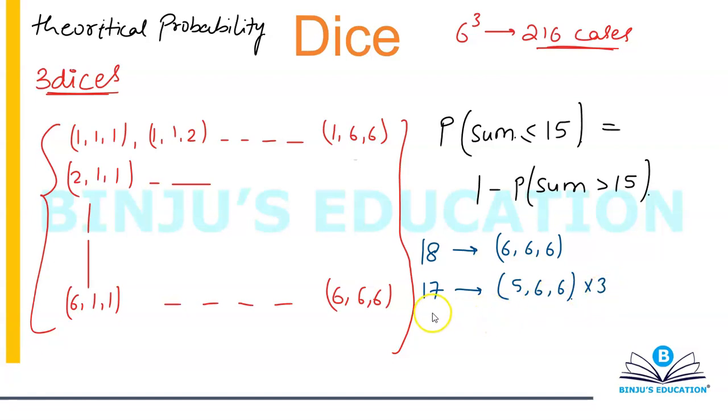Come back to, go down to 16. If you go down to 16, I can have 556. And now again for 556, you can have 6 at the first place, 6 at the second place, 6 at the third place. So again, 3 number of cases. Or I can have 664.